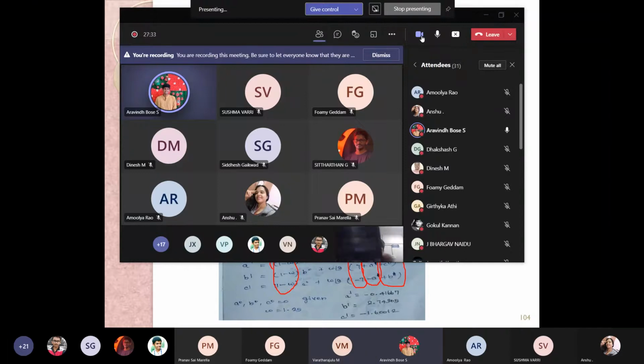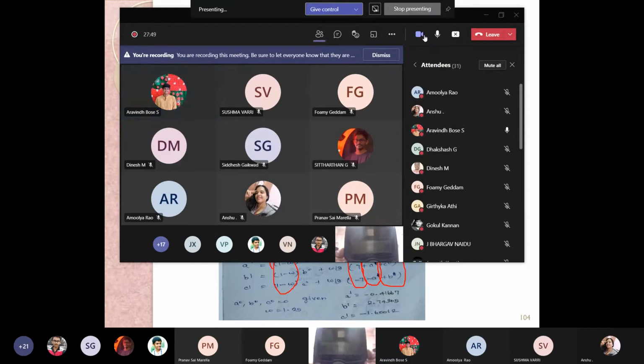See, this is the way you have to type. I have started typing with minus 1.25A plus 1.25 divided by 3, and I am continuing with the D, B, and C. Understood?